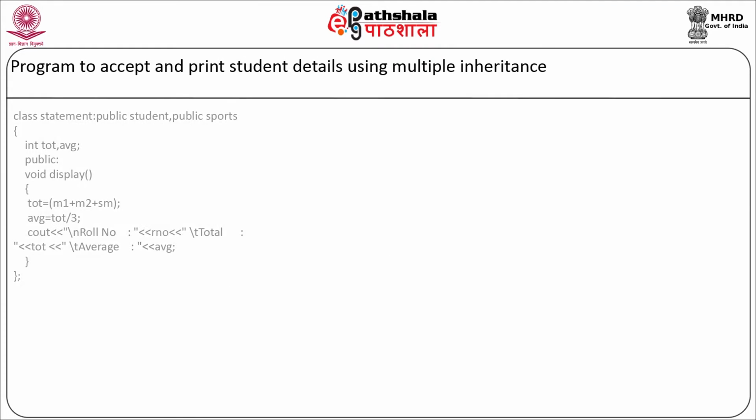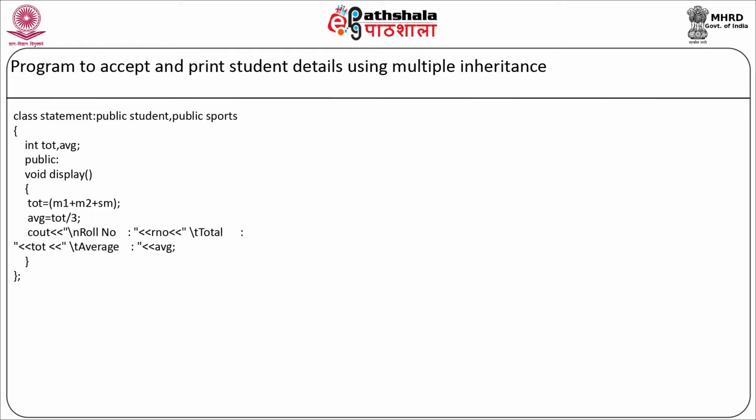Now we will have our third class, class statement : public student, public sports. So this is a class which will inherit the student and sports classes in public mode. Now here we will have two private integer data members, total and average. And in the public section we will have one member function, void display. Here we will have total equal to M1 plus M2 plus SM, and average will be equal to total divided by 3. Here we will display it on the screen as cout roll number is roll number, total is total, and average is the value of average.